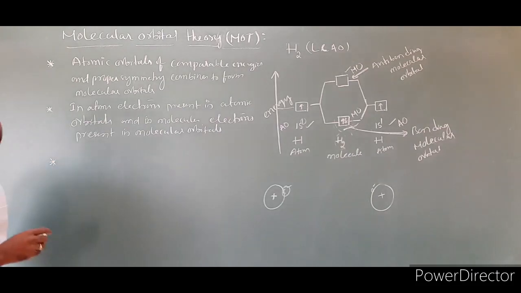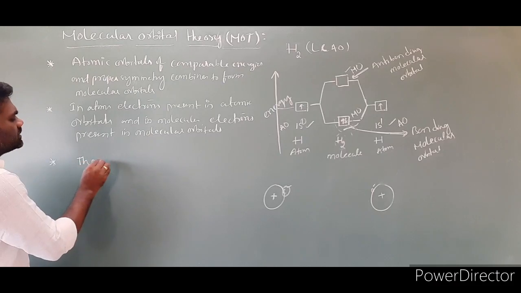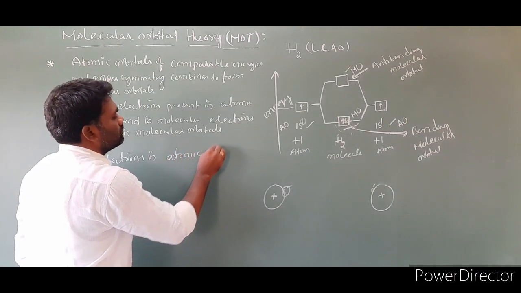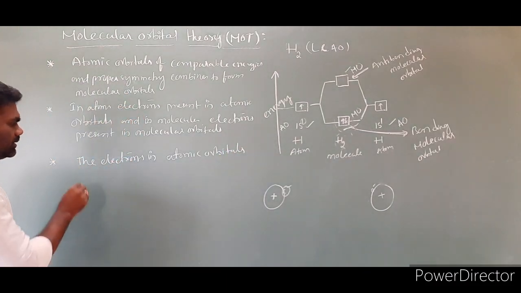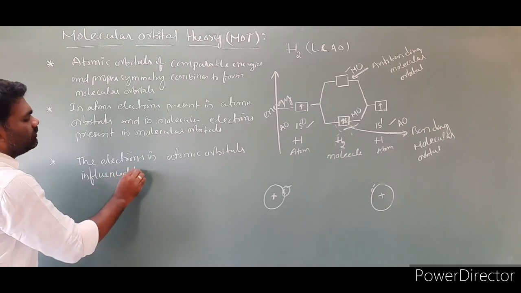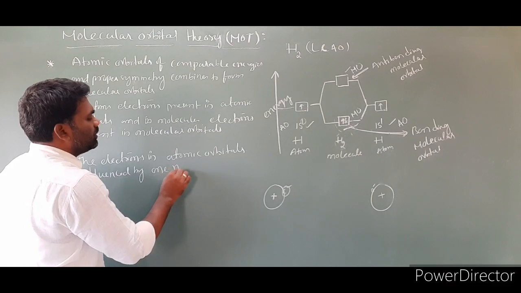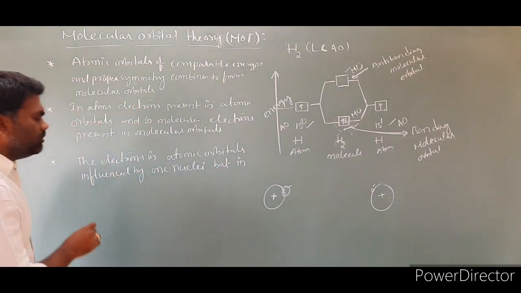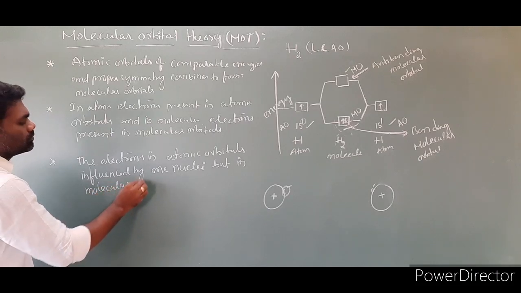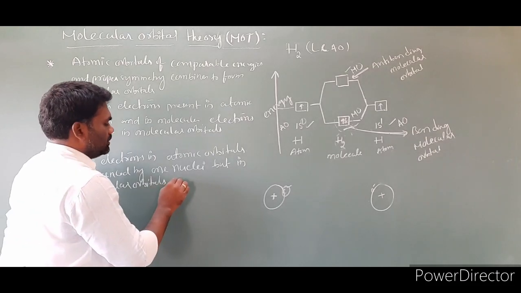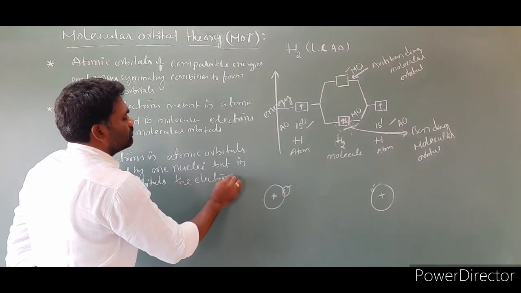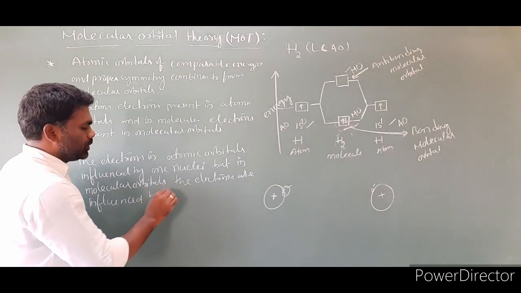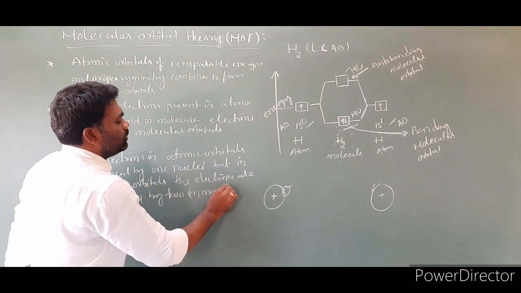Postulate number 3. The electrons in atomic orbitals are influenced by one nucleus, but in molecular orbitals, the electrons are influenced by two or more nuclei.